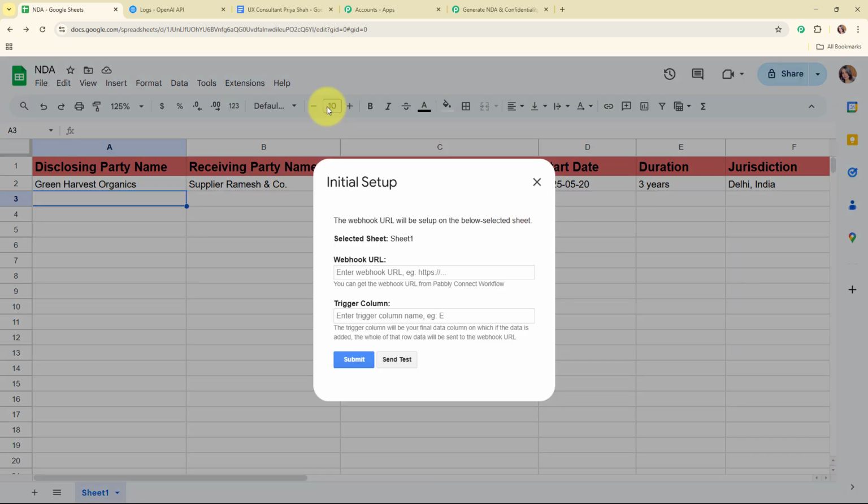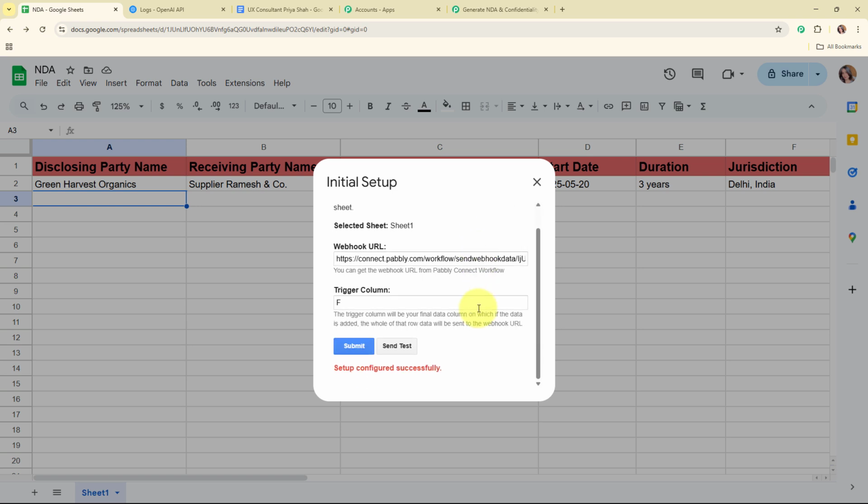Now here in the initial setup, you can see it is asking me to enter the webhook URL and the trigger column. So for the webhook URL, I'm going to enter the webhook URL that I've received in my Pabbly's workflow, and here for the trigger column, it says the trigger column will be a final data column on which if the data is added, the whole of that row data will be sent to the webhook URL. So in my Google Sheets, you can see my last data column is column F, where I'm adding the details. So I'm going to add my trigger column as column F, and then I'm going to click on this submit.